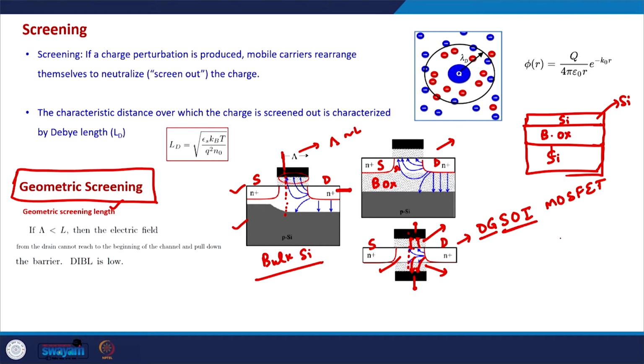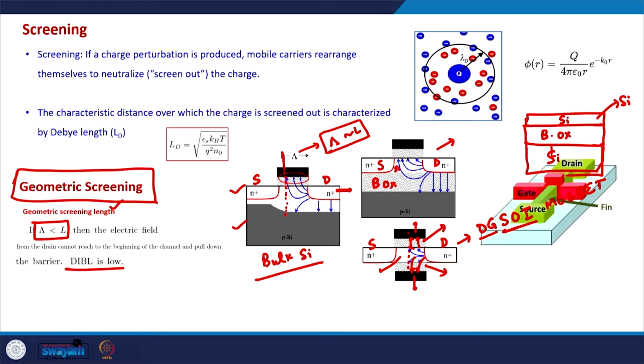So, as I just told you a few minutes back, the length up to which the electric field lines are terminated is known as the screening length, and generally we try to make sure that the screening length is smaller than the channel length, and in that case the DIBL will be low because the electric field due to the drain will not have any impact on the source side. So, the DIBL will be low.